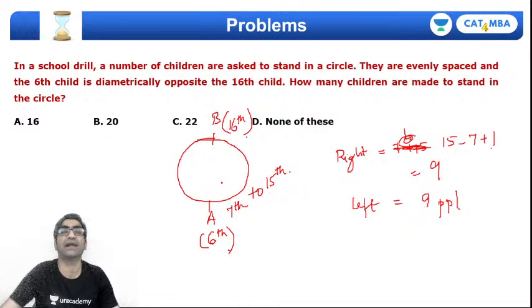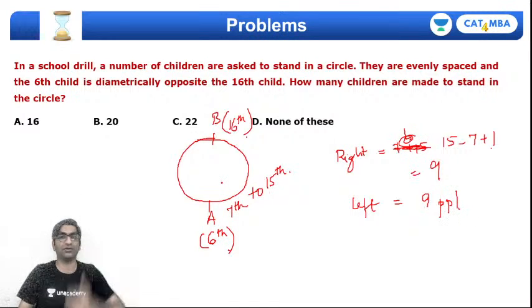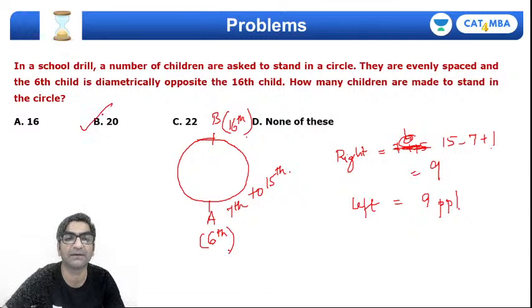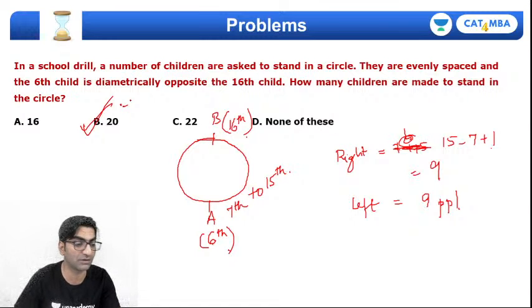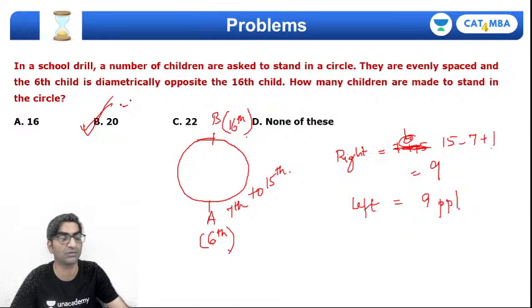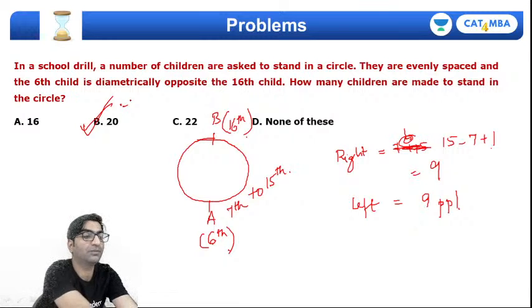Right? And so 9 plus 9, 18, and then A and B themselves, there will be 20 people seated around this circle, right? Seated around the circular table, right? That's the way this will work out. Right? I hope that is clear.